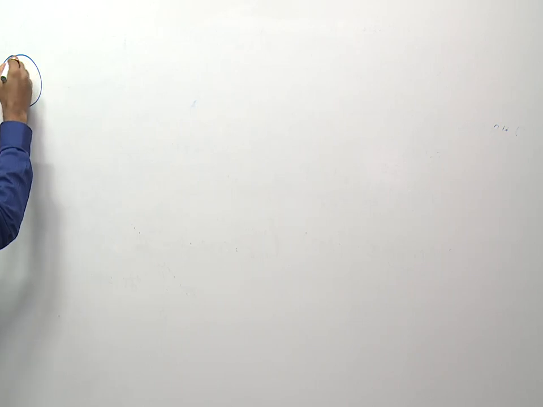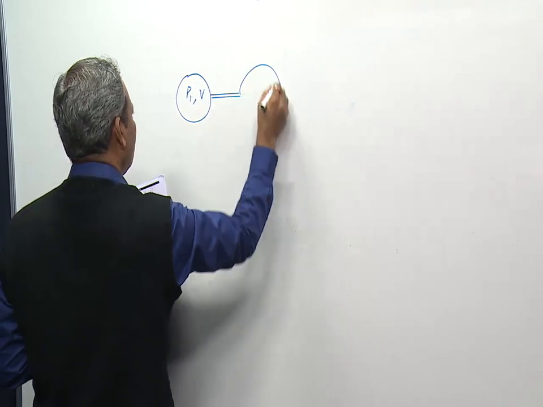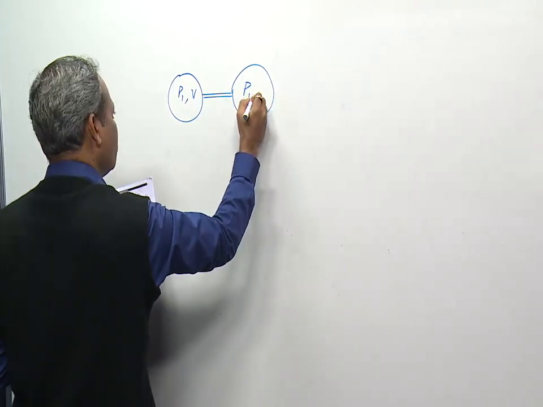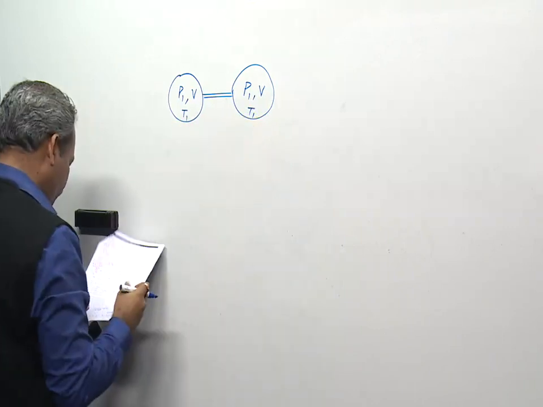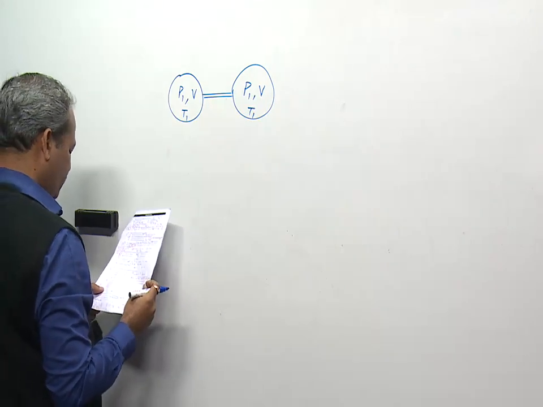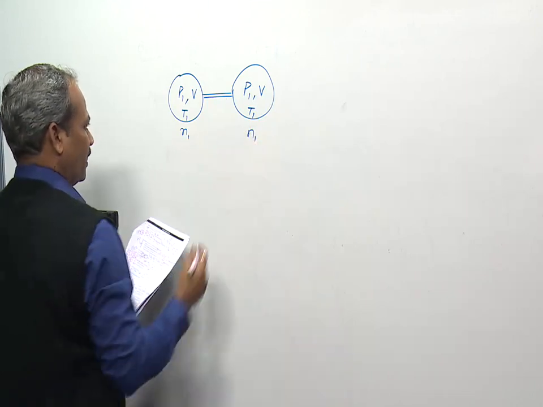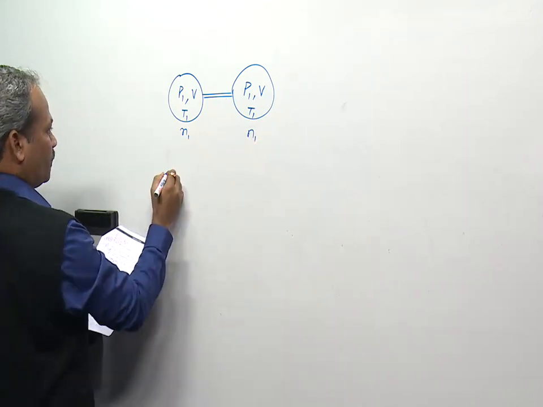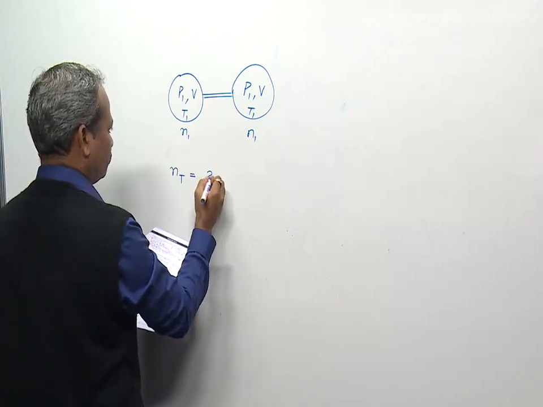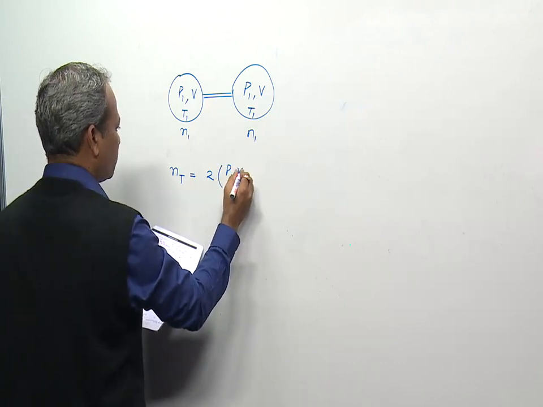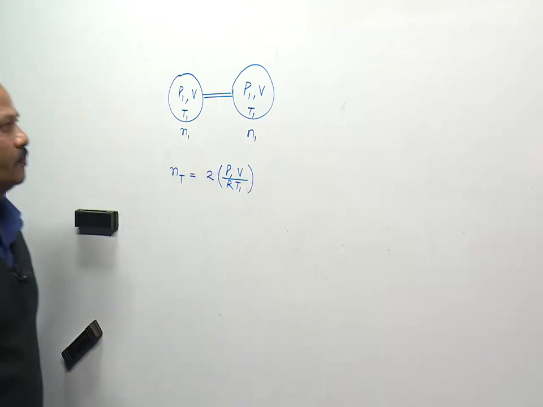So this is bulb 1, with P1 and some volume V. This is bulb 2, with P1 and some volume V. Temperature is T1 in both. So here we can say the number of moles is N1 and here also N1. So the total number of moles in this situation will become twice of P1 V by RT1. This is the total number of moles.